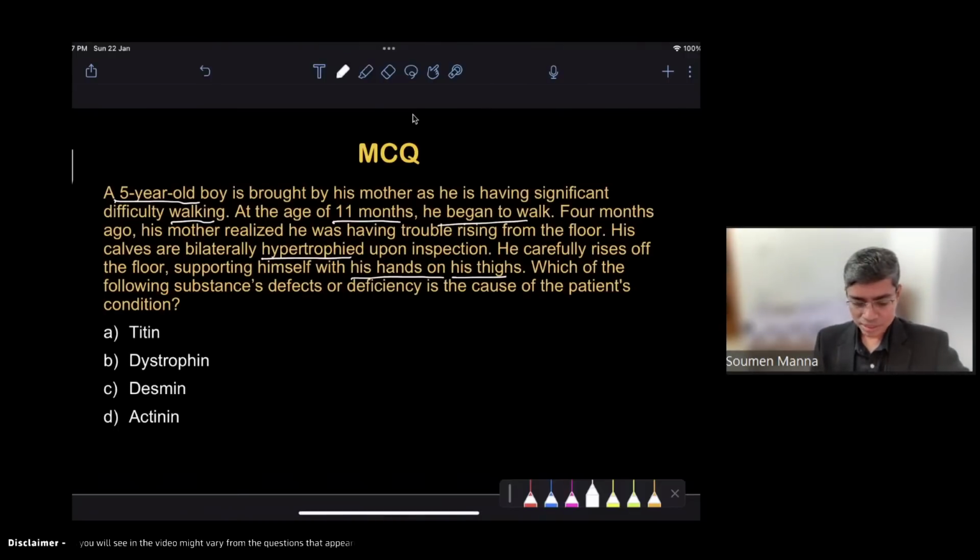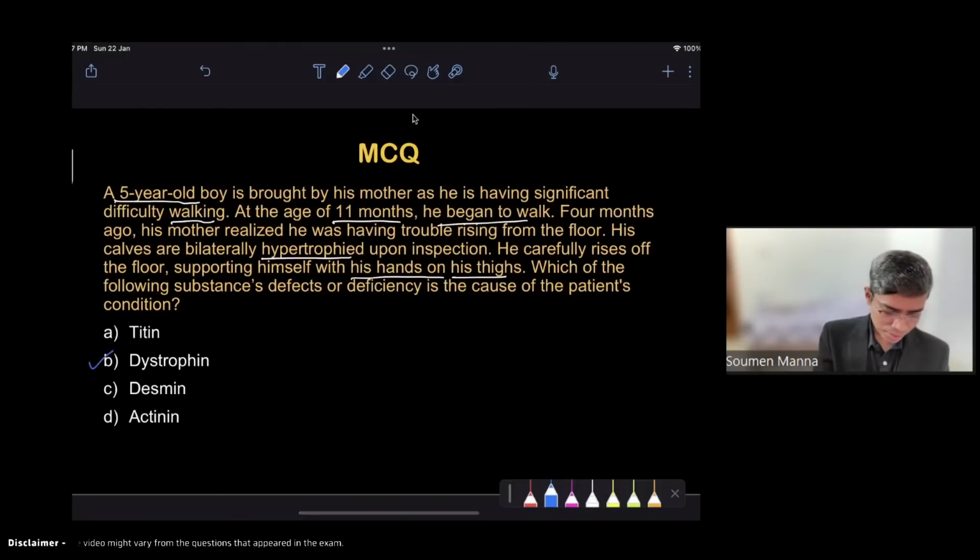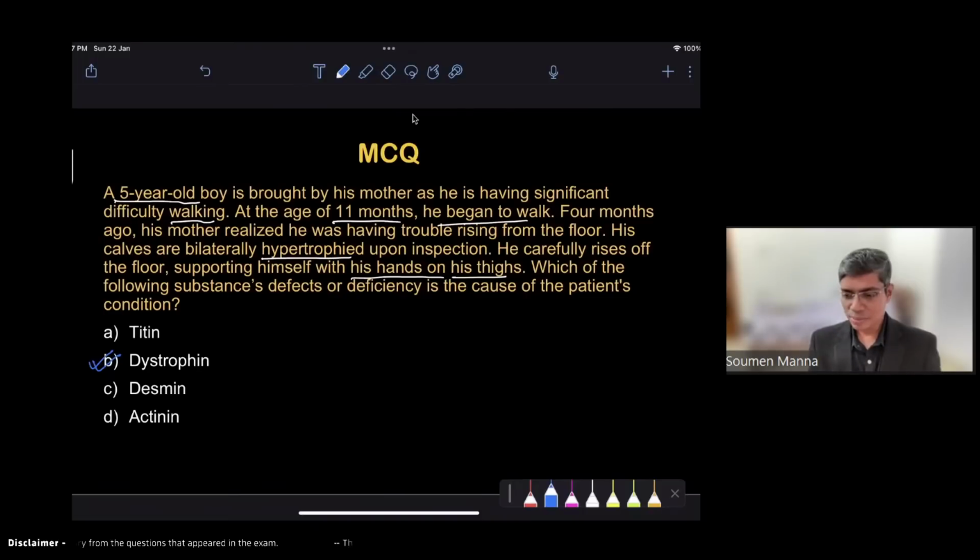Could anybody tell me what is the name of this sign, where the muscles are weak, and to support the muscles, the patient rises from the floor by taking help of his hand? There is a name for this sign. Could you tell me, Dr. Prashant or Dr. Suresh, Dr. Deepak? Could you tell me what is the name of this sign? Yes, the answer to this question is dystrophin. But before discussing this dystrophin protein, the name of this sign, very good, Dr. Diba, is the Gower sign.